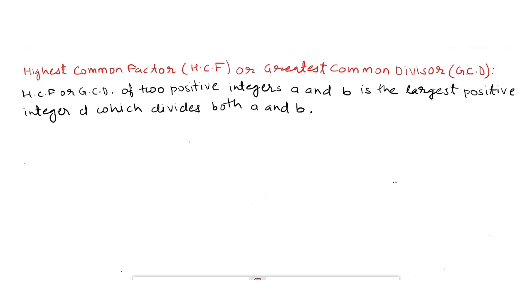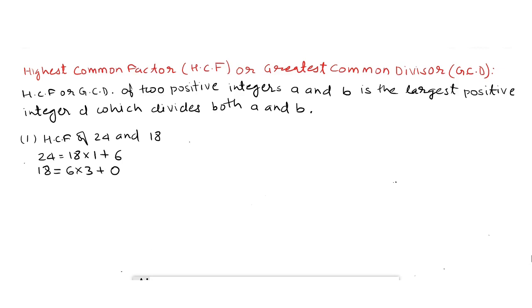Let us take the numbers 24 and 18. Here 24 is greater than 18, so we write 24 equal to 18 multiplied by 1 plus 6 using Euclid's division lemma. Here the remainder is not 0, so we proceed again applying this division algorithm using 18 and 6. Therefore 18 equal to 6 multiplied by 3 plus 0.